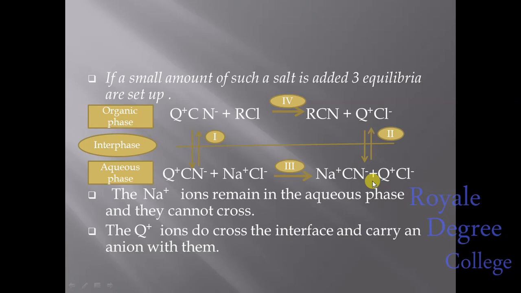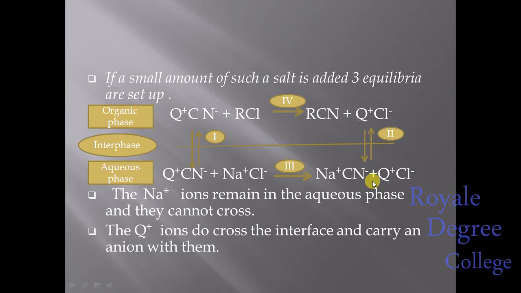So you can see here, in case of the first equilibrium and second equilibrium, Q plus CN minus from the organic phase can be transferred to the aqueous phase through the interface. And Q plus Cl minus, as we are getting a product in the organic phase, can also be transferred to the aqueous phase as it is.